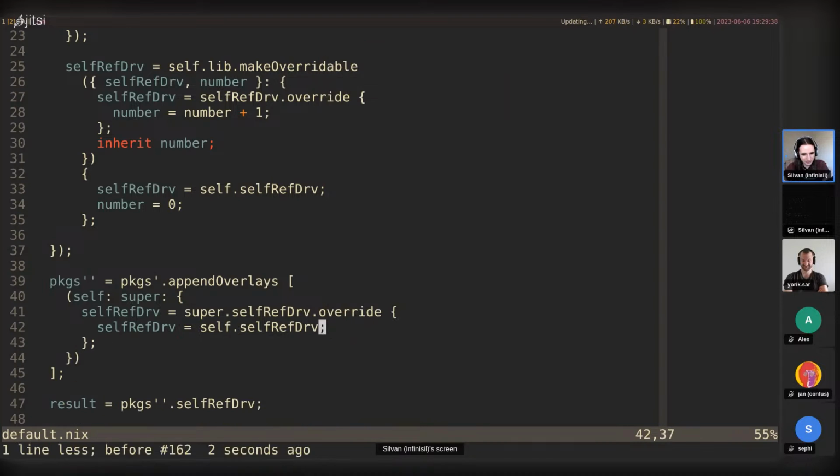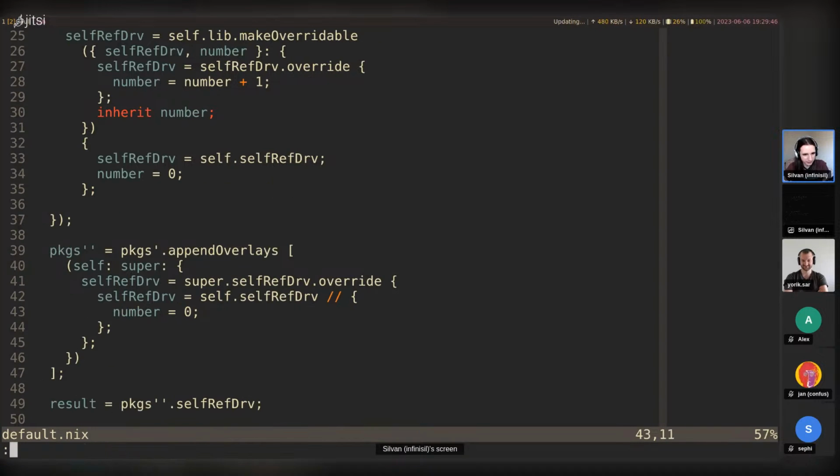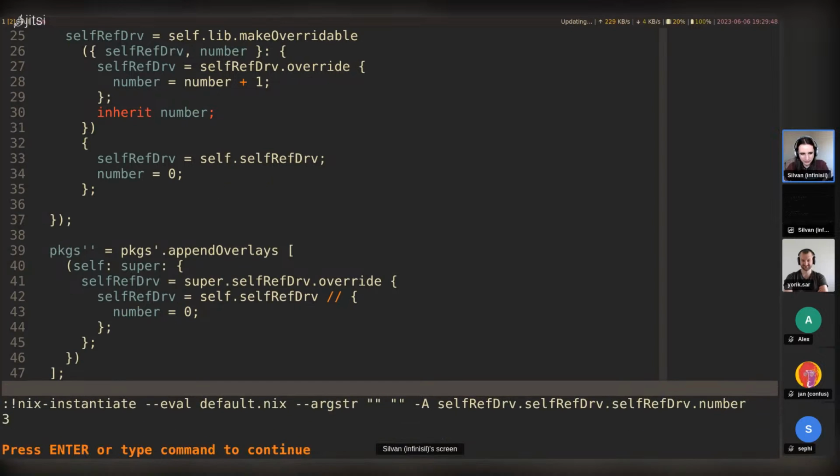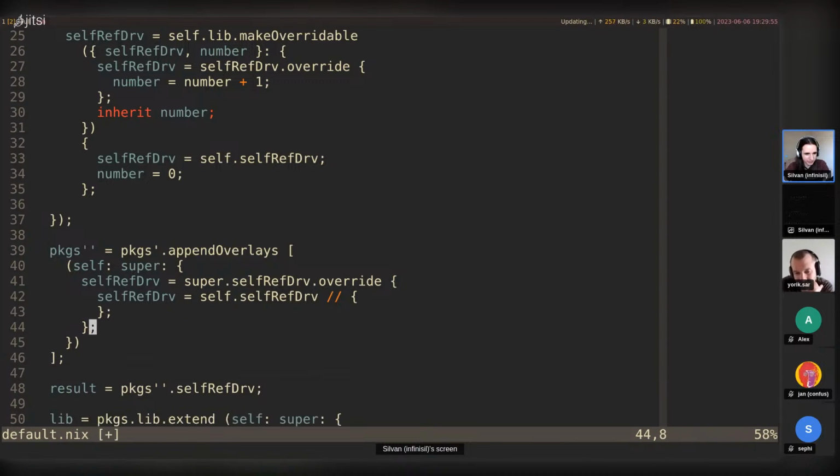And then let's do something with it. Let's say number equals 0. Sure. And so this, well, I guess it didn't really work in this case. Oh, I guess we'd have to overwrite the number down out here.